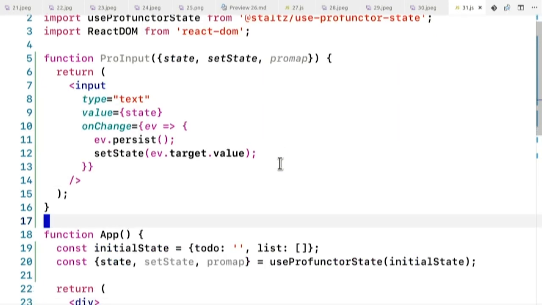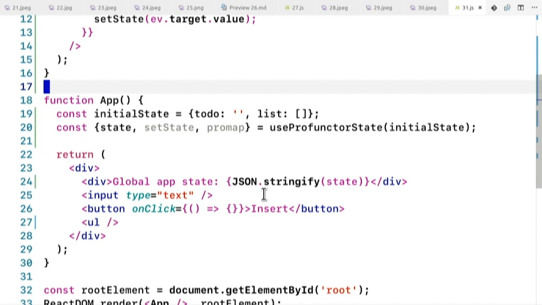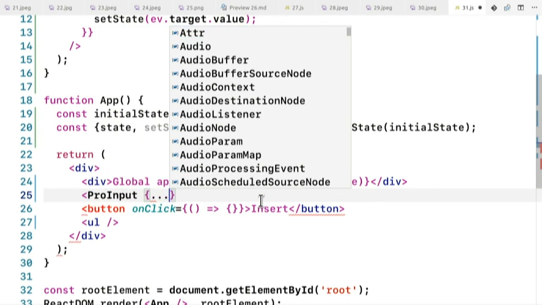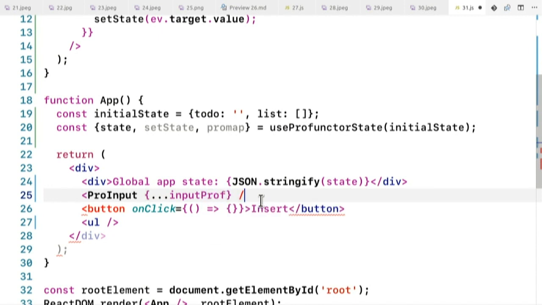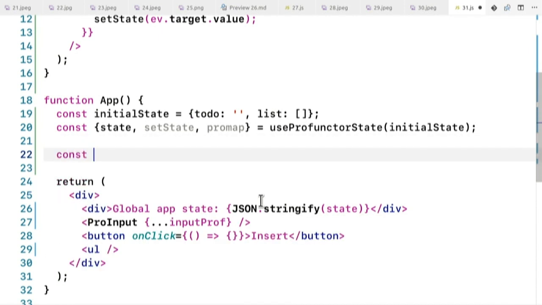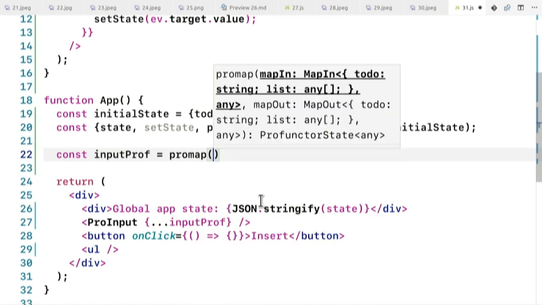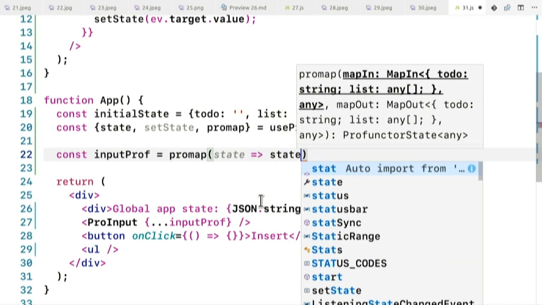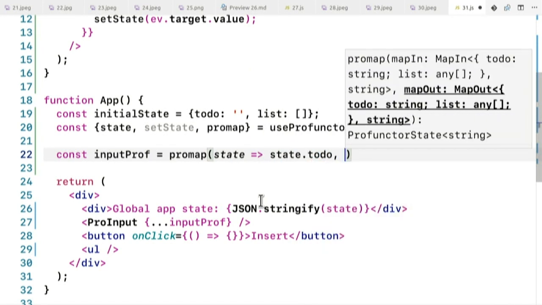And now I can use pro input, right? I could replace this with pro input, and I need to pass my input profunctor there, which I don't yet have. How do we build that? With just the ProMap. With ProMap, I just pick the todo, so state.todo, and I need to unpick.